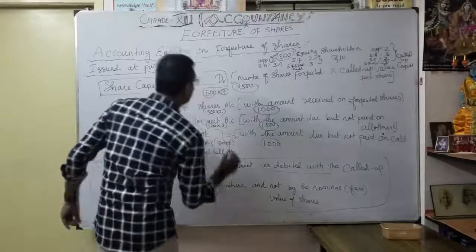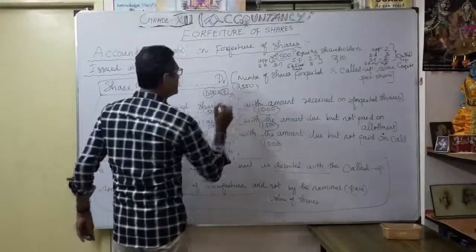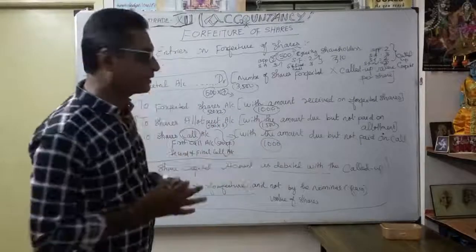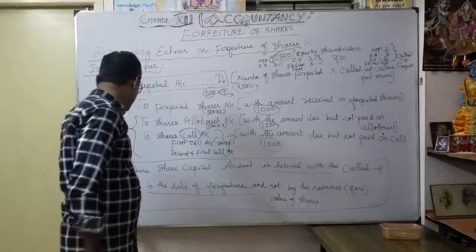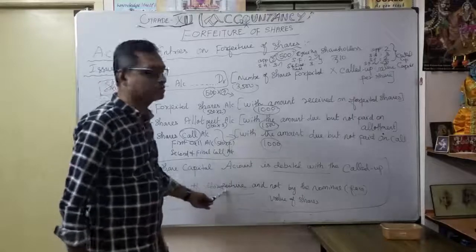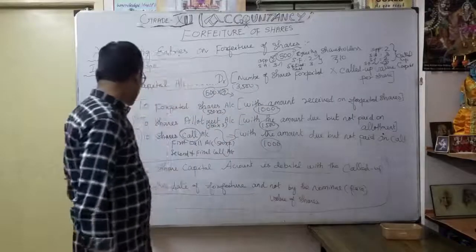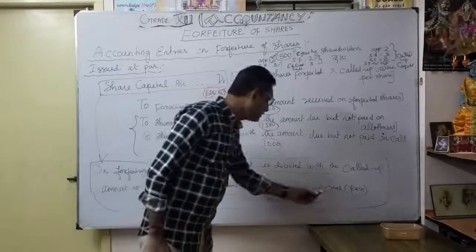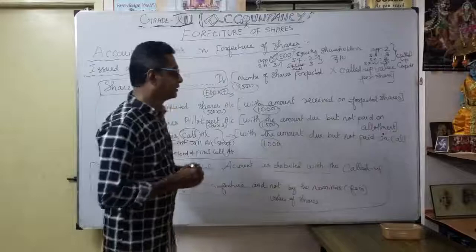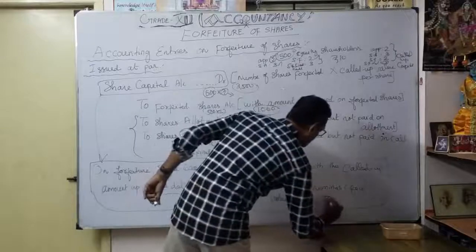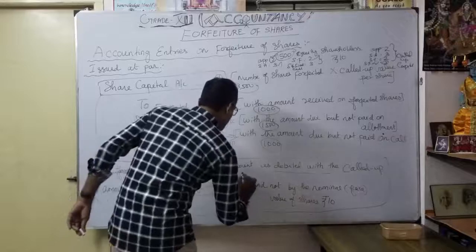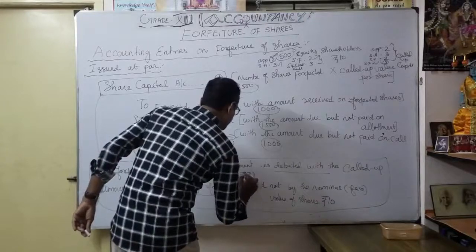So how much did you actually call up? 7 rupees is all called up. After that called up amount only we consider, not the entire 10 rupees. That's what I am mentioning here: called up amount up to the date of forfeiture, and not the nominal face value of the share, not the 10 rupees. You understood now? Here, not 10 rupees. We will consider up to the date of forfeiture, 7 rupees. You understand?